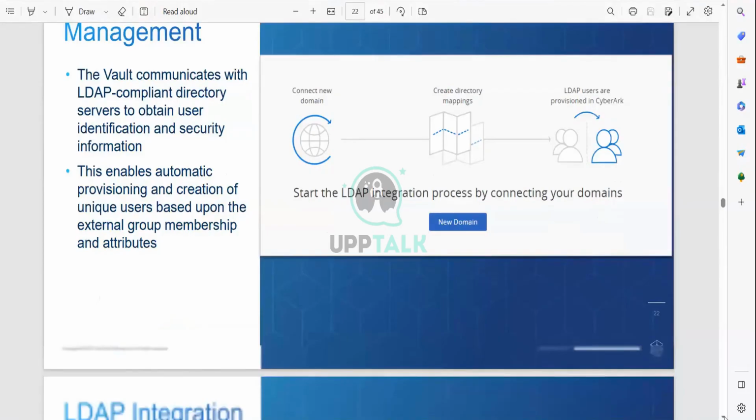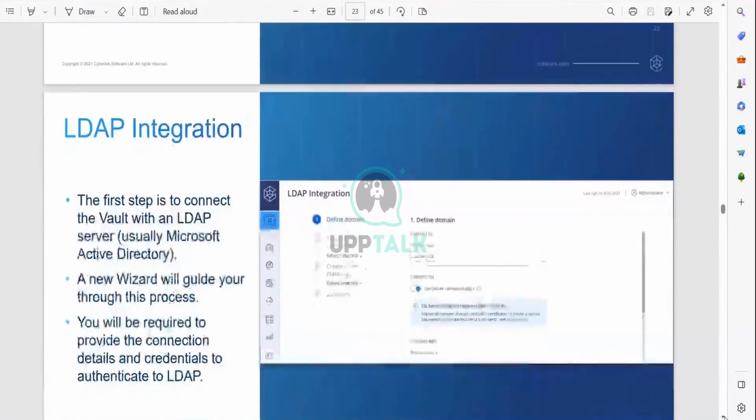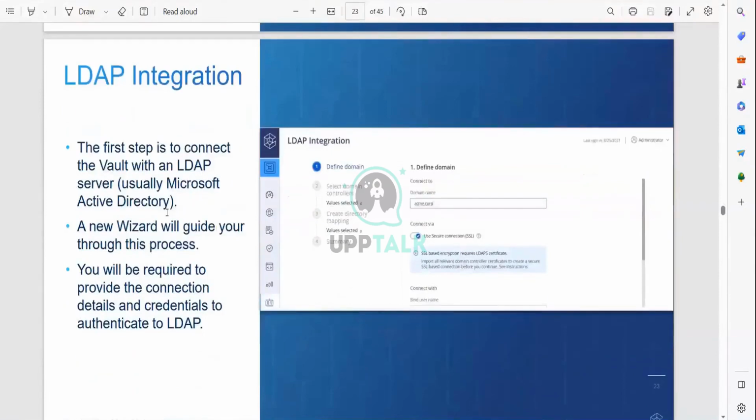See here the LDAP integration steps. You can see that the first step is to connect the domain with the LDAP server, usually Microsoft Active Directory. That is taking an example. You can select other Active Directory also, but they have taken the Microsoft Active Directory. Basically, most of the companies are using Microsoft Active Directory.